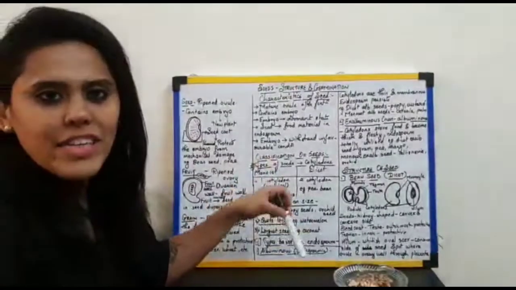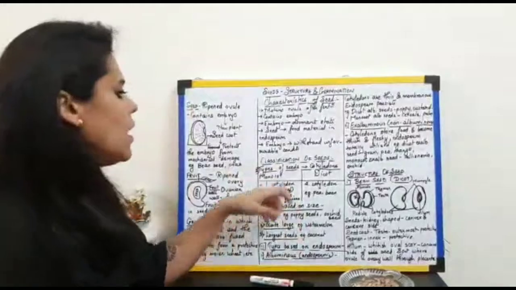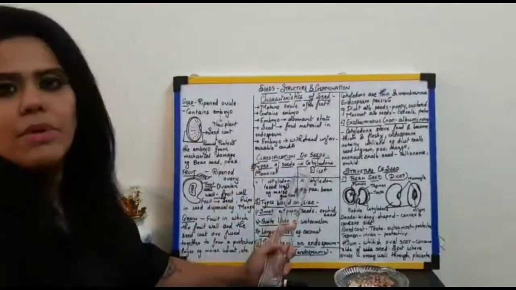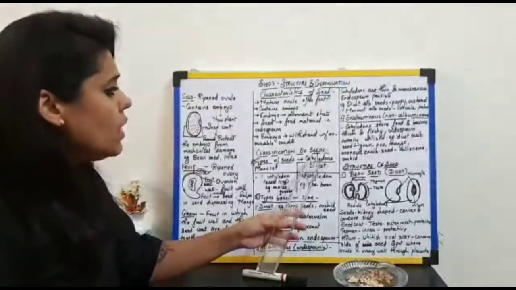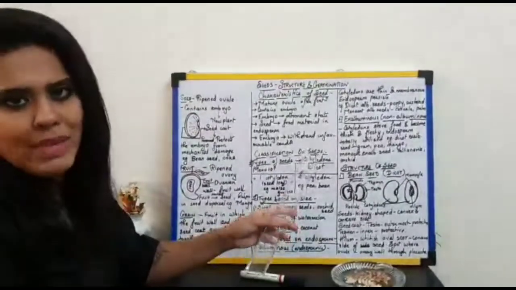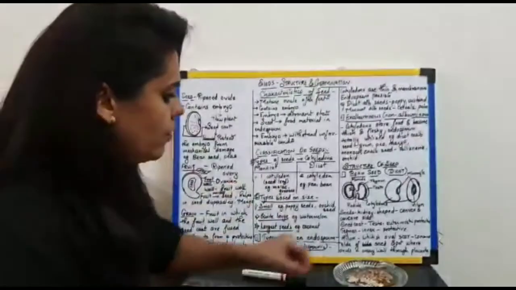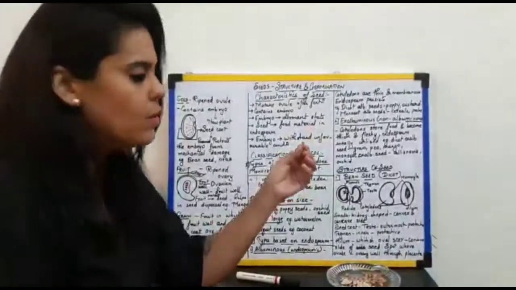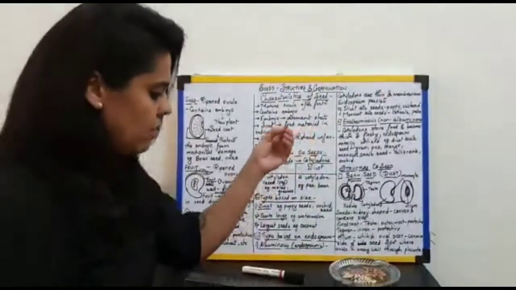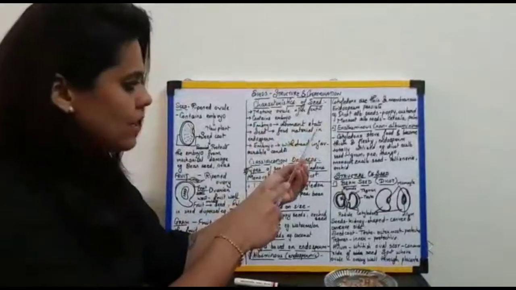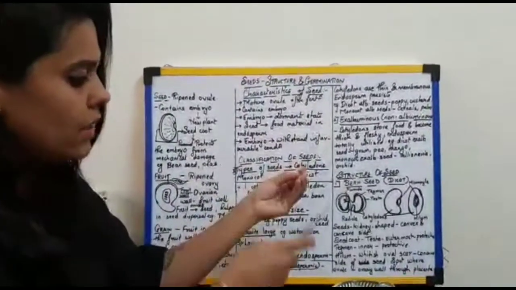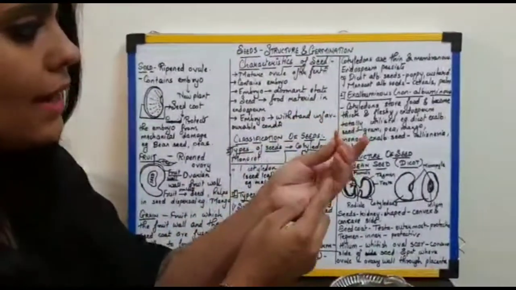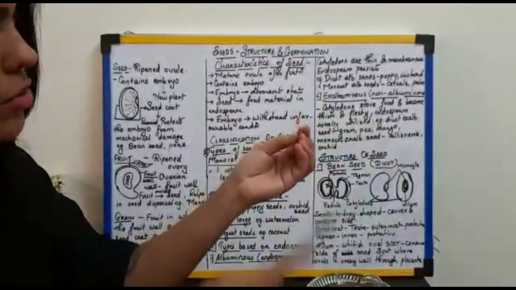Continuing with the classification of the seeds. Now, here the seeds are classified. First is based on the number of the cotyledons. Now, first of all, understand what you mean by cotyledon. I would just want to take the structure of a Rajma bean over here. Now, if this is the bean, and if I would slice this Rajma bean into 2 parts from the center,